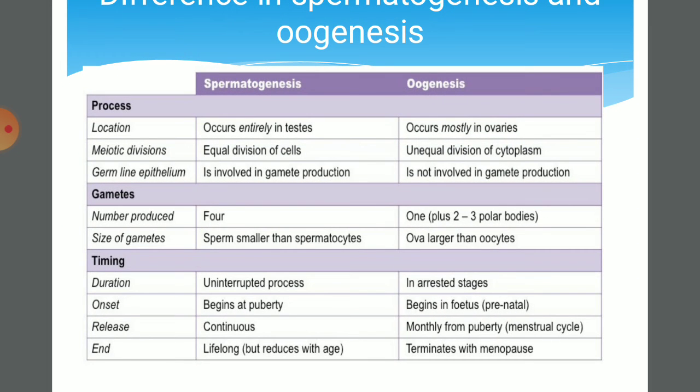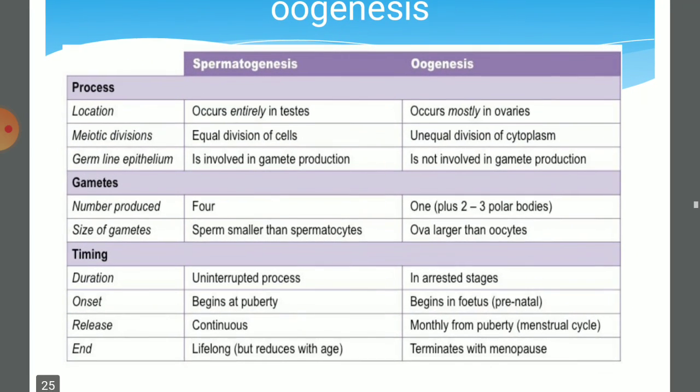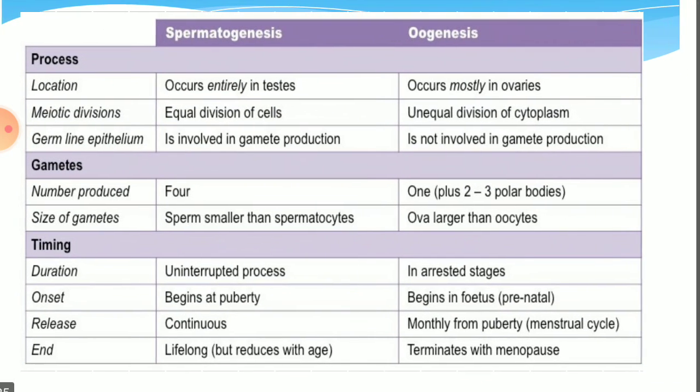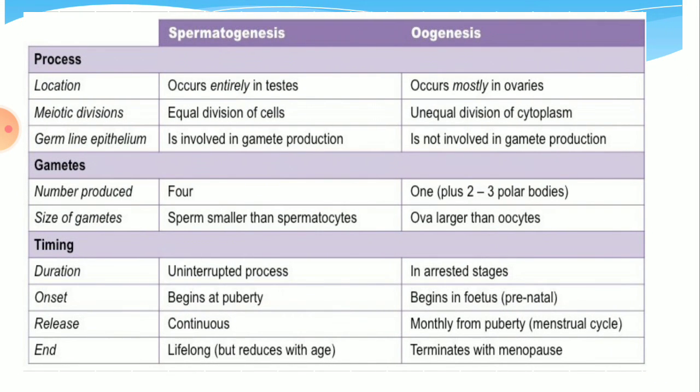This is a very important question. What are the differences between spermatogenesis and oogenesis? Here I have given you point-wise what the differences between them are. So where do spermatogenesis and oogenesis take place? Testis, and oogenesis in the ovary. Spermatogenesis has equal division of cytoplasm, but in oogenesis, remember that, unequal division of cytoplasm.